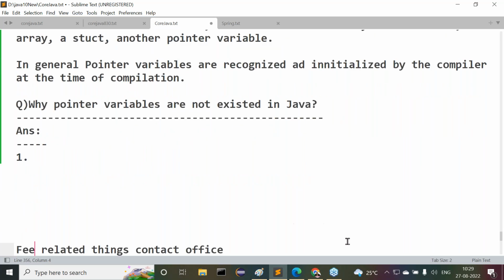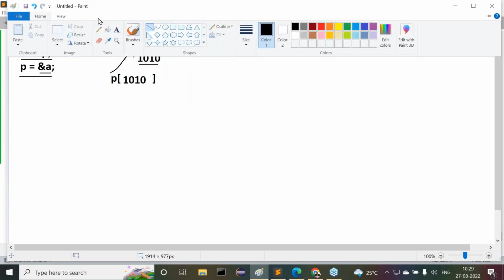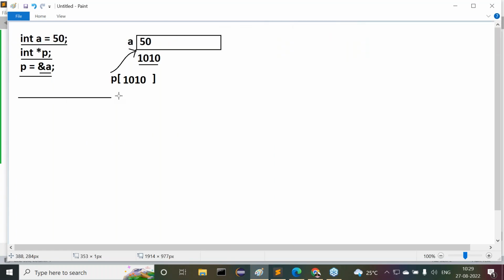Tell me, if you observe this diagram, who has recognized and initialized these pointer variables? Pointer variables are recognized and initialized by the compiler or not? So the compiler is allocating memory for the pointer variables or not?